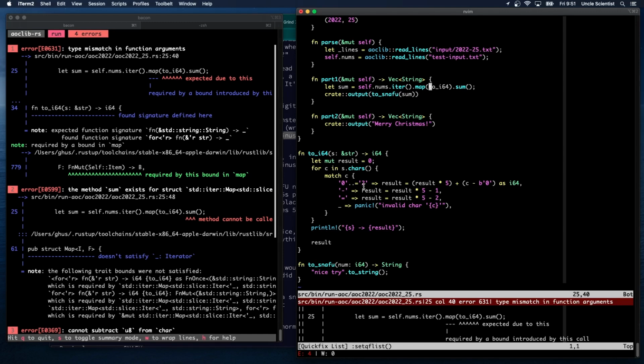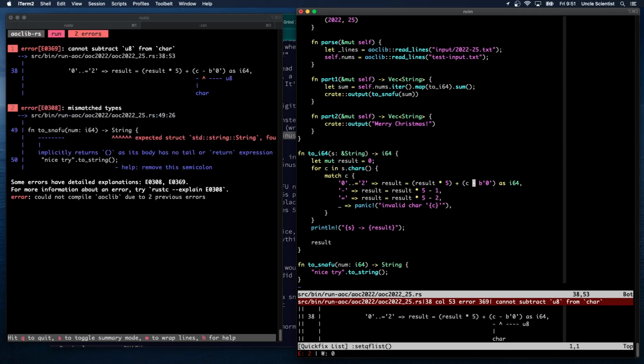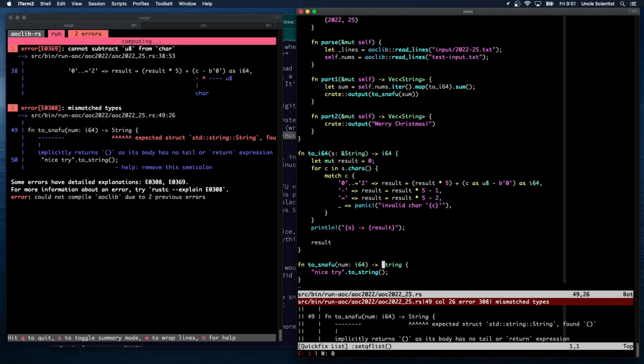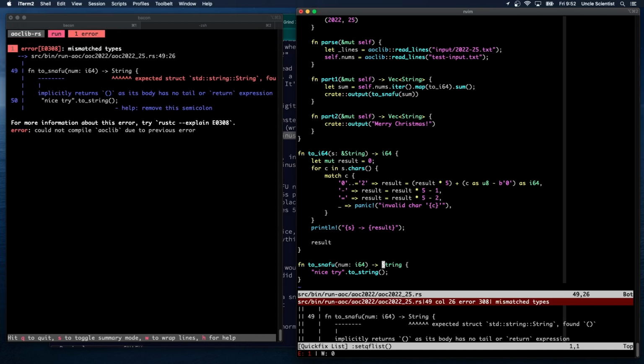Cowface Dude says, once you're done, can I suggest another approach? Absolutely. So I can't just do this. Doesn't like... Do I have to make it a string then? It has to match exactly. Yeah, okay, that's better. Oh, and this is char as u8. And this doesn't like it because, oh, because I put a semicolon there.